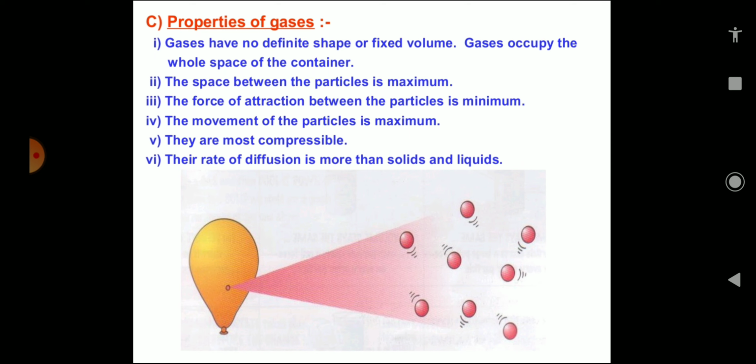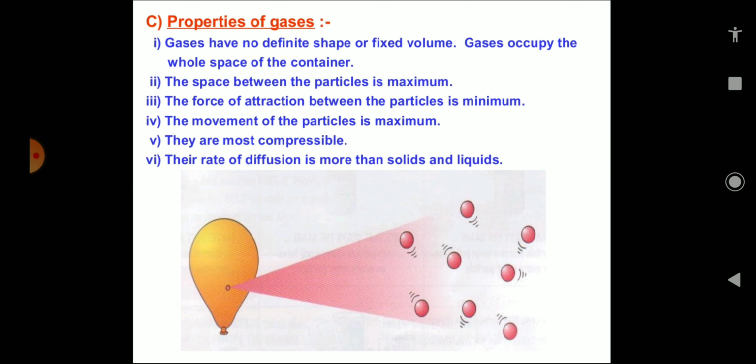The space between the particles is maximum. Here in the enlarged image of the balloon, we can see that the space between the gaseous molecules is very large, because the force of attraction between the particles is minimum, and that's why they are able to move here and there very easily, very freely. As the force of attraction between the particles is minimum compared to solid and liquid, they are able to move here and there, so their movement is maximum and the space between them is also maximum.